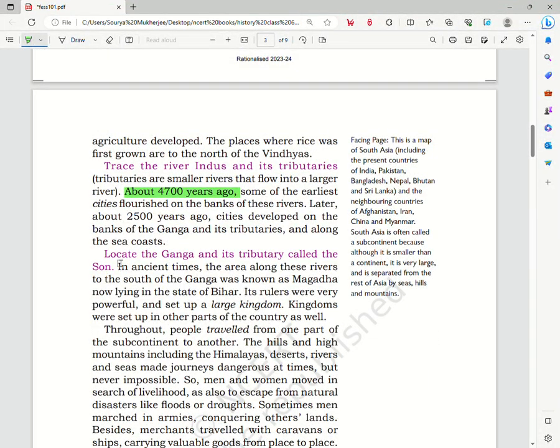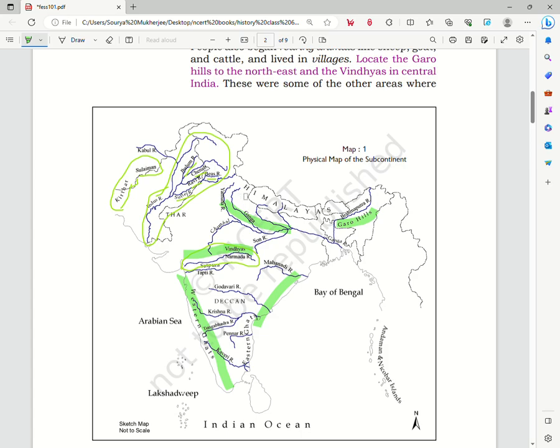Then we see the Ganga and its tributary called the Son. So the river Ganga is over here, as you can see in the green marked region, and this is the river Son. It comes from central India and merges with the Ganga. You can see it on the map.